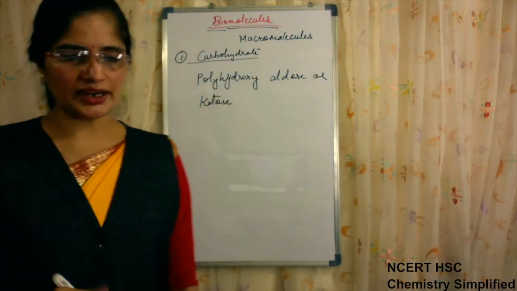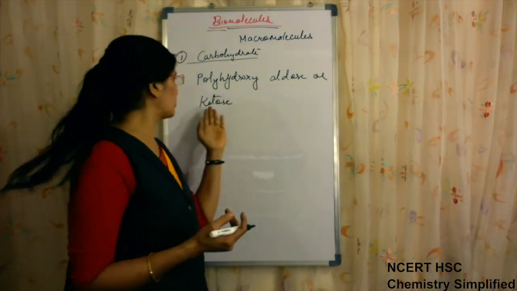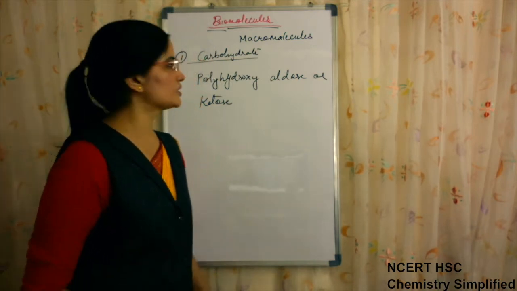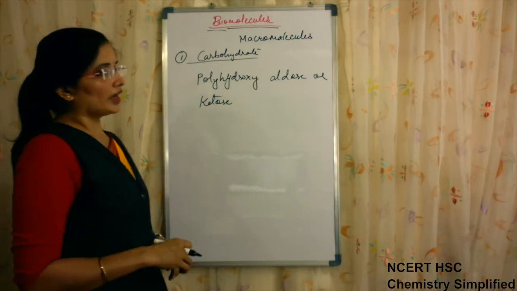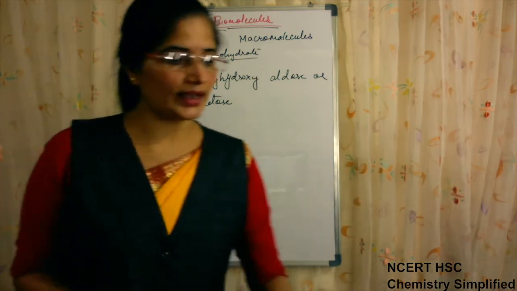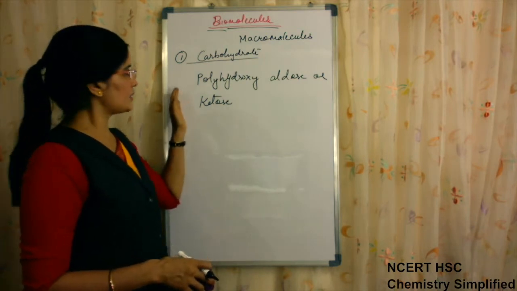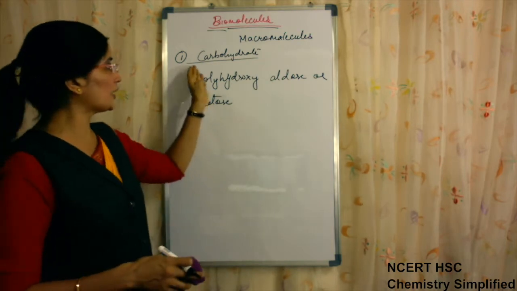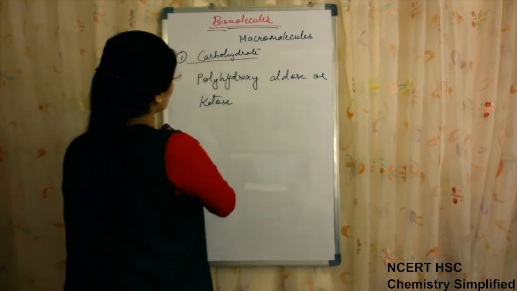Means they have many hydroxy groups present in them, and the functional group may be an aldehyde or a ketone group. According to the definition, these are polyhydroxy and also optically active because of different groups present. So optically active polyhydroxy aldehydes or ketones are known as carbohydrates.